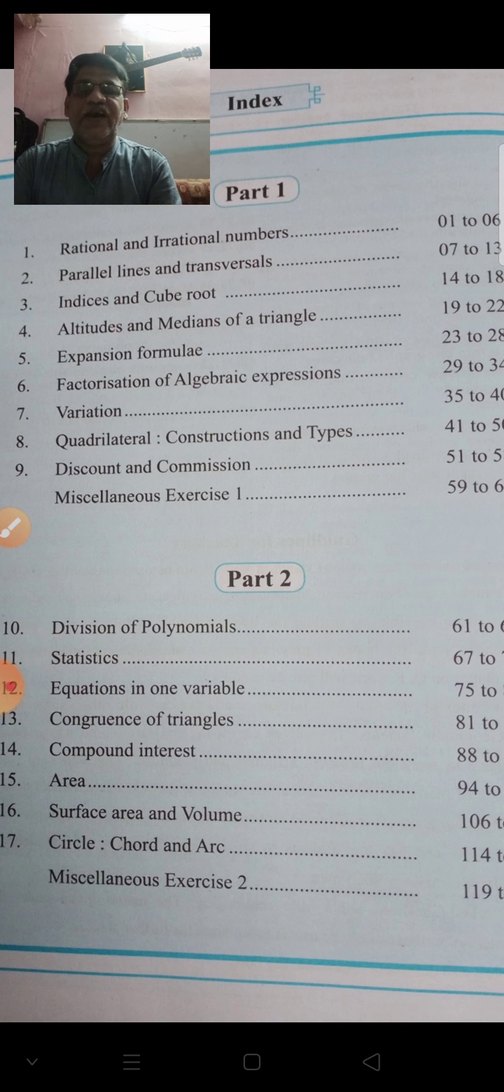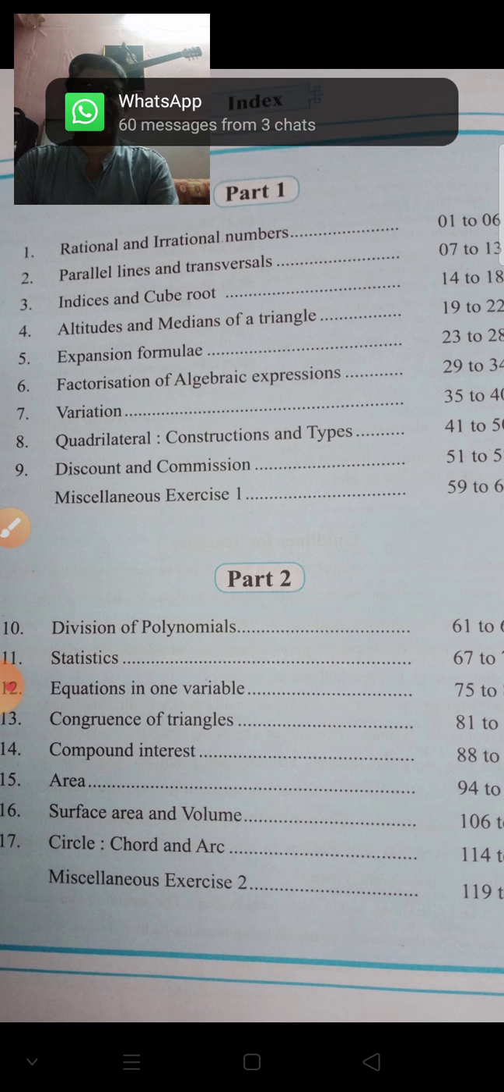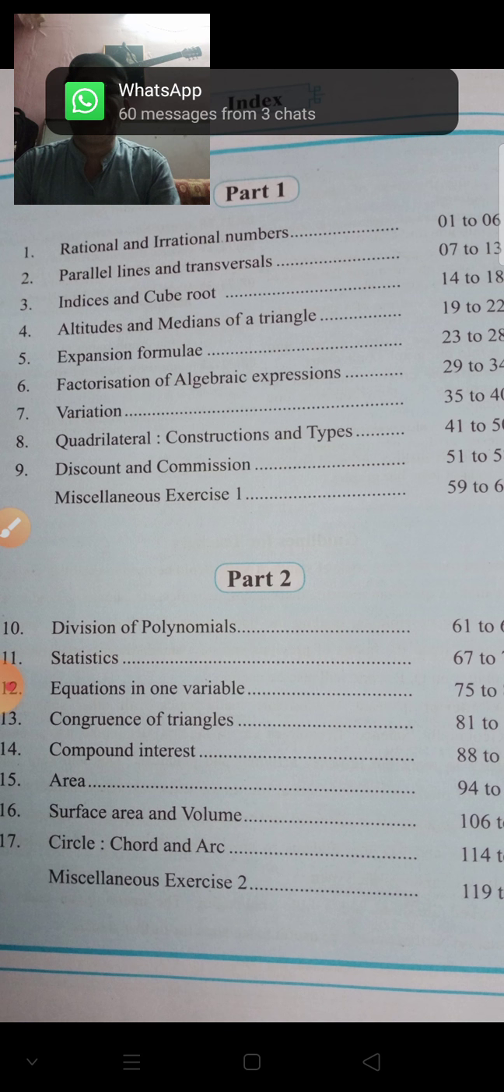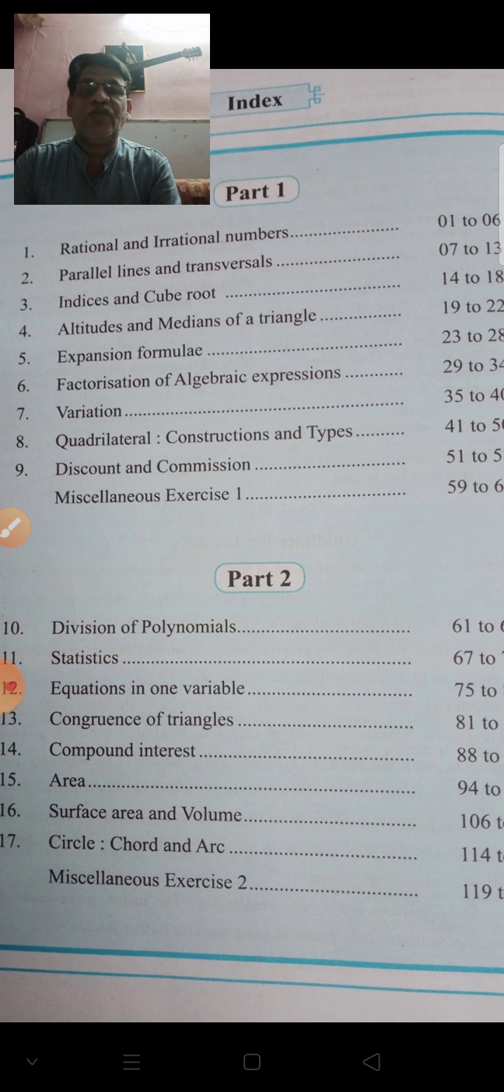Now in 8th standard, the first topic is rational and irrational numbers. It is related to algebra. And the second topic is parallel lines and transversal. This topic is related to geometry. Okay. Similarly, today I will explain only the topics related to geometry which are also related to 9th standard. So the first topic is parallel lines and transversal.